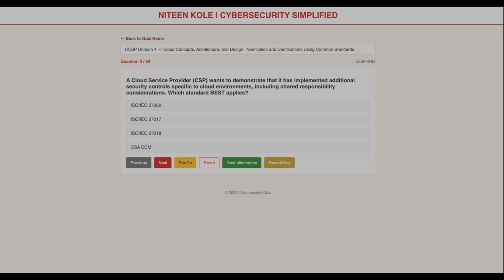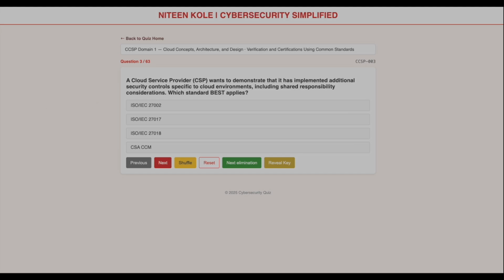First, let's remove ISO 27018. 27018 focuses on privacy and PII. Nothing here mentions privacy. Now look at ISO 27002. ISO 27002 provides generic security controls. The question specifically mentions cloud environment and shared responsibility. So A is out.